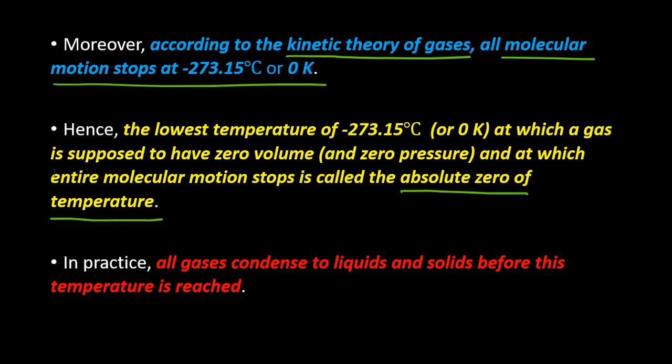And that is the special temperature, because according to kinetic theory, all molecular motion stops at minus 273.15 degrees Celsius or 0 Kelvin. In practice, all gases condense to liquids and solids before even this temperature is reached. So practically, it is impossible even for gases to reach that temperature. But still, for analytical purposes, minus 273.15 degrees Celsius or 0 Kelvin is the absolute zero temperature.